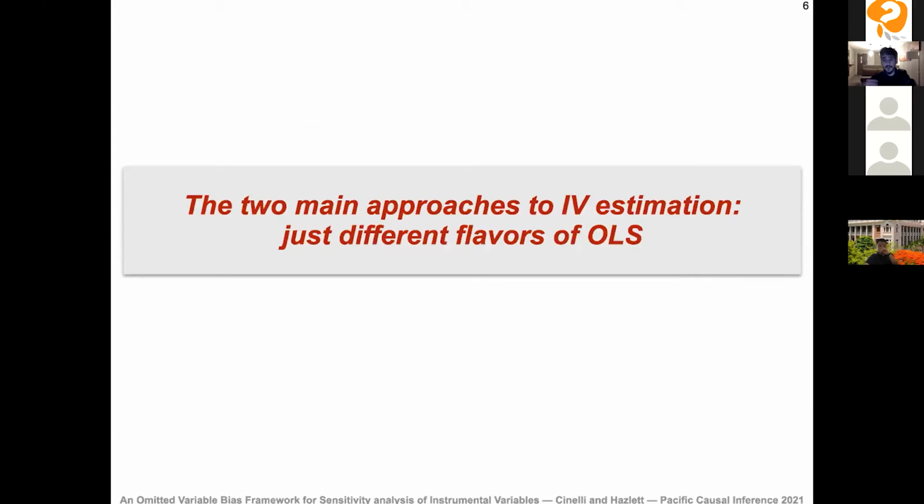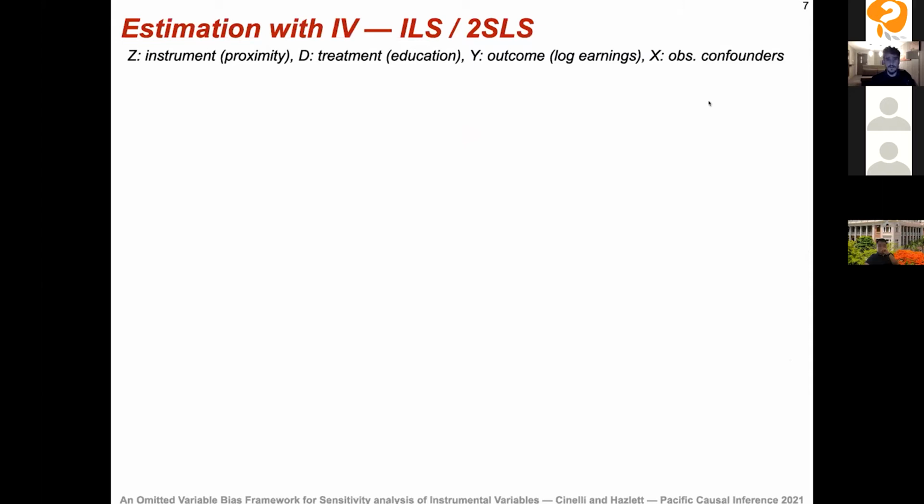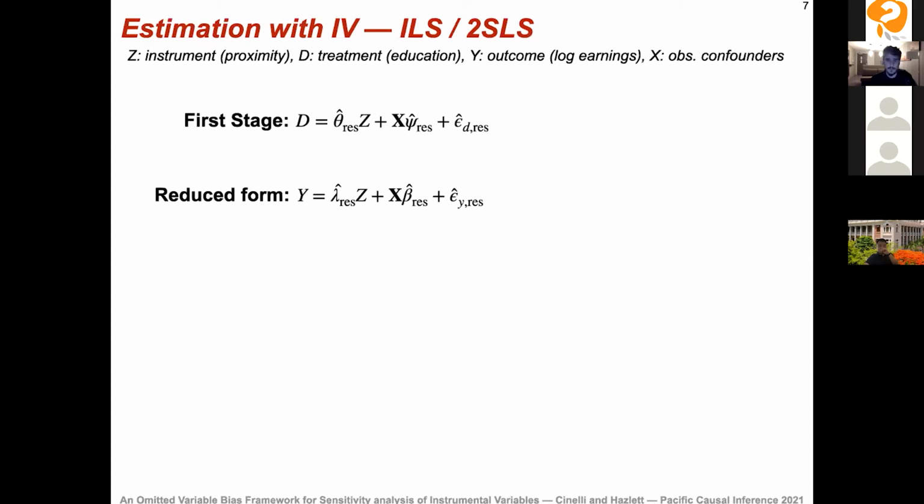So to give a precise algebraic answer to this question, bear with me for a couple slides. I want to review the two main approaches to IV estimation and show you how they're just different flavors of ordinary least squares estimation. And then we're going to go back to the sensitivity. So let's start with indirect least squares and two-stage least squares. And these are probably the most widely used estimators for IV.